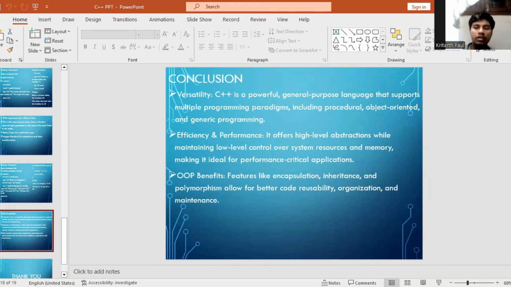Efficiency and performance. It offers high-level abstractions while maintaining low-level control over system resources and memory, making it ideal for performance-critical applications. Features like encapsulation, inheritance, and polymorphism allow for better code reusability, organization, and maintenance. Thank you.